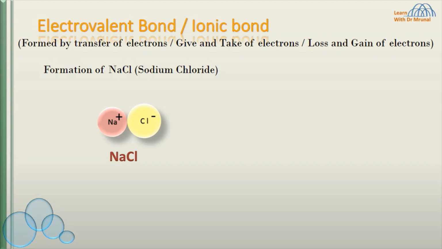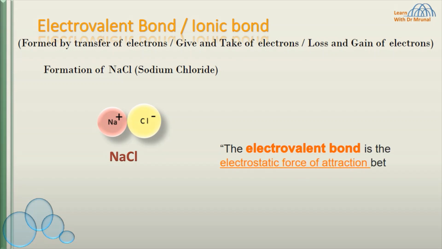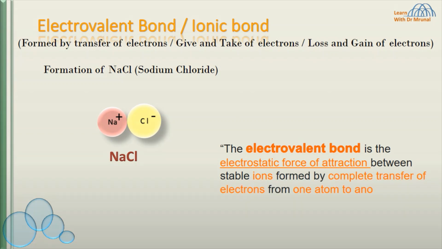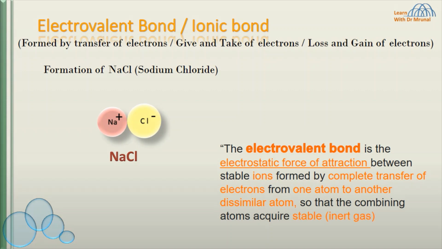So, the electrovalent bond is the electrostatic force of attraction between stable ions formed by complete transfer of electrons from one atom to another dissimilar atom so that the combining atoms acquire stable inert gas configuration.